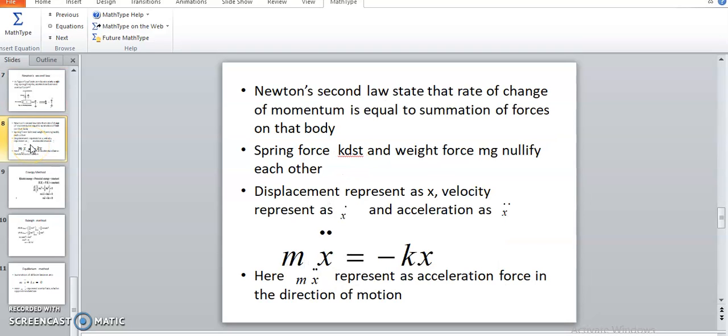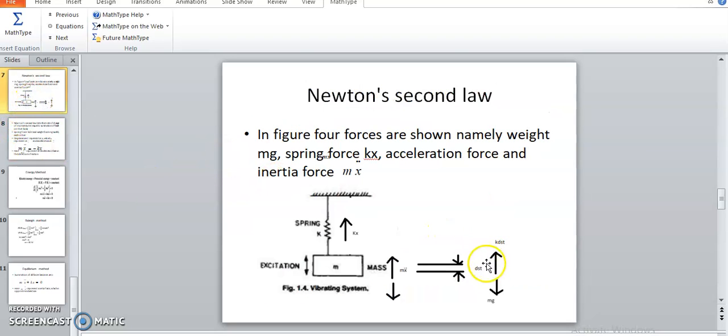When we put the rate of change of momentum mx double dot equal to the summation of forces, only two of these four forces remain. K delta st and the weight force nullify each other, so two forces are gone and two remain, mx double dot and kx.